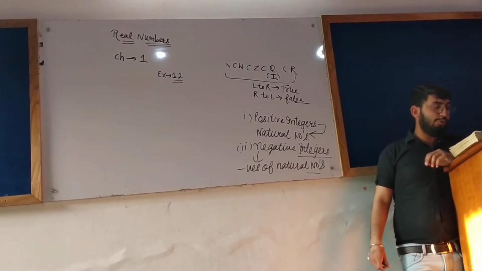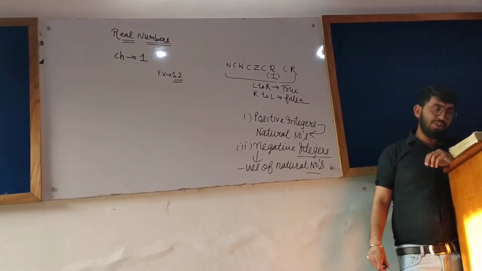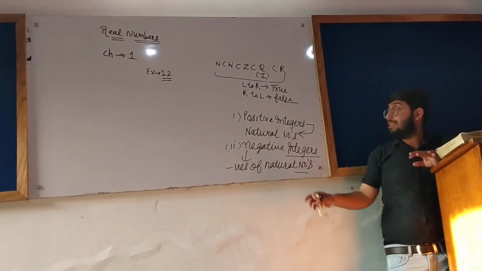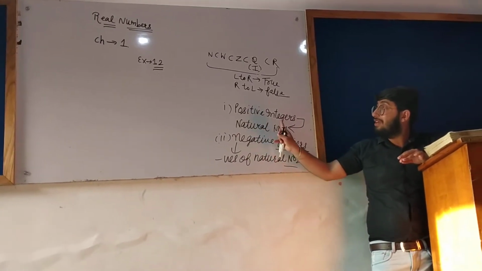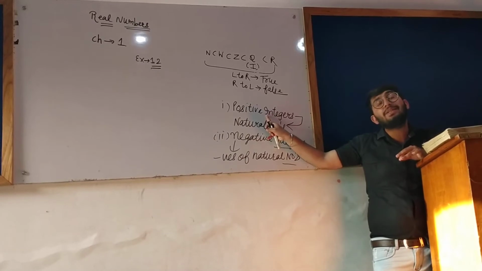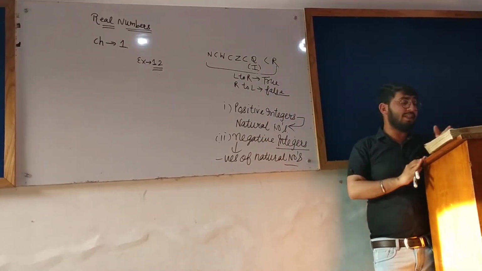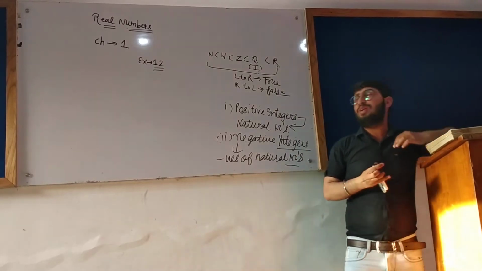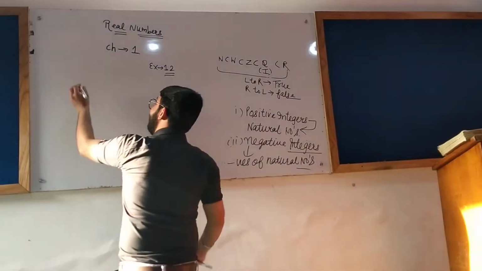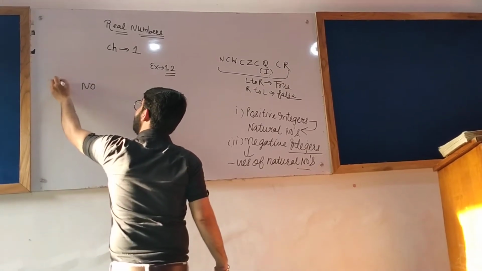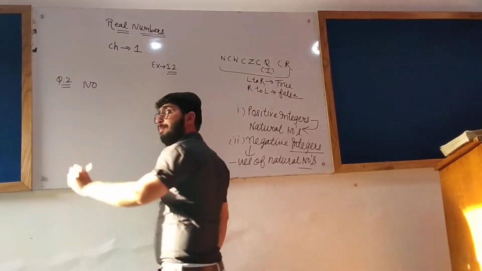Here what is it saying? Are the square roots of all positive integers irrational? Square roots of all positive integers means square roots of natural numbers. The square roots of all the natural numbers, it is saying irrational. No, the square roots of all the natural numbers are not irrational. The statement is false. How? Let us give some examples.